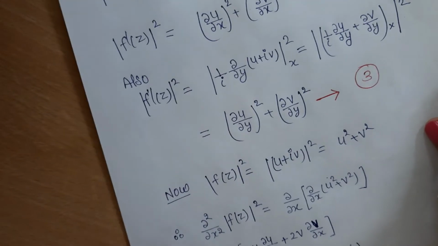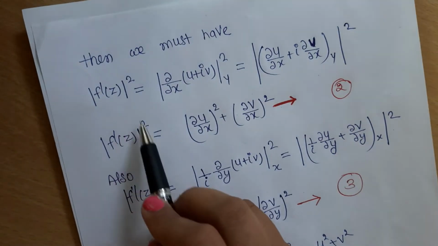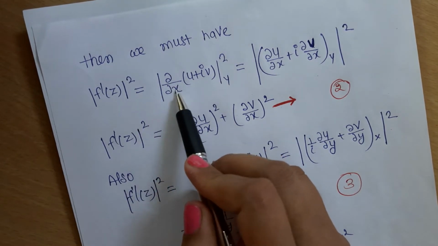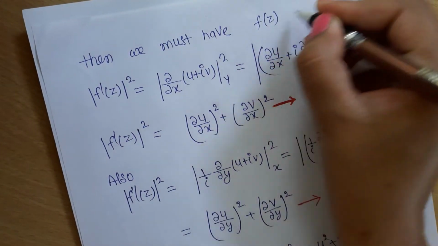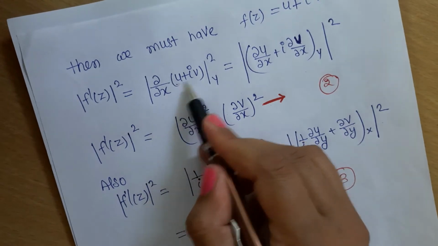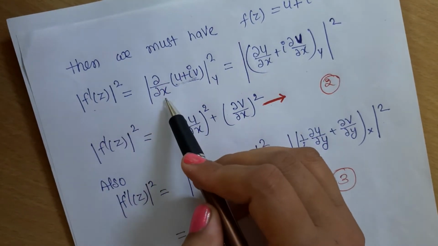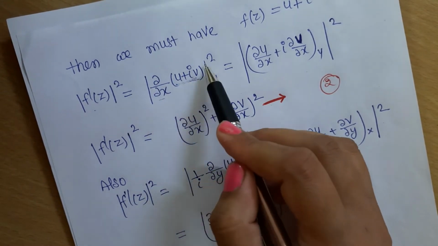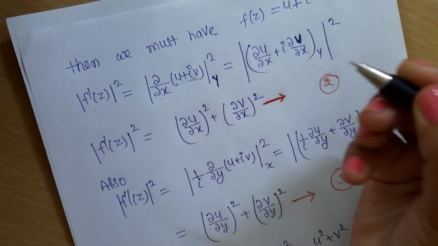So we must have |f'(z)|² equals, we can write ∂/∂x. Firstly we will differentiate the function f(z), we are having f(z) = u + iv. So we will write here the value of the function, and first we will differentiate this with respect to x. So we will have ∂/∂x (u + iv) whole squared. Here y is constant along this path.